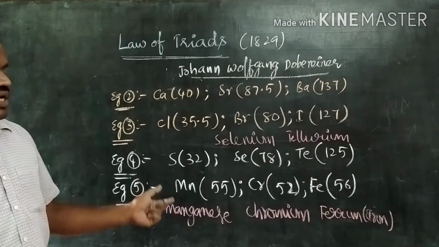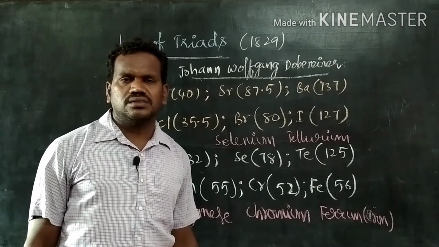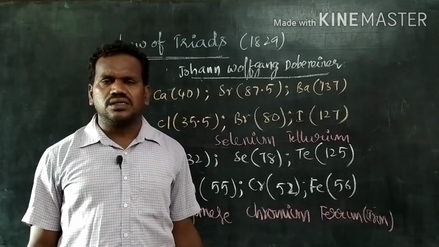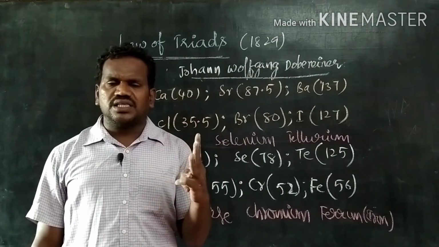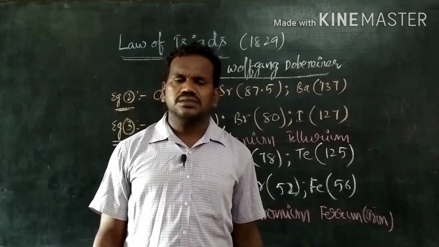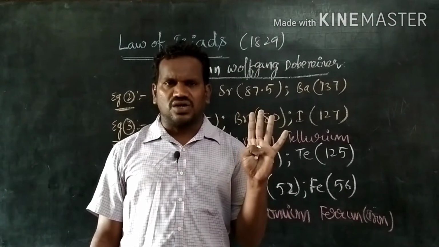These are all various examples given by Dobereiner. If we observe each and every example, we can understand that only 3 elements are there in a group, which is called a triad, and the statement is that the elements are arranged in the ascending order of their atomic weights.